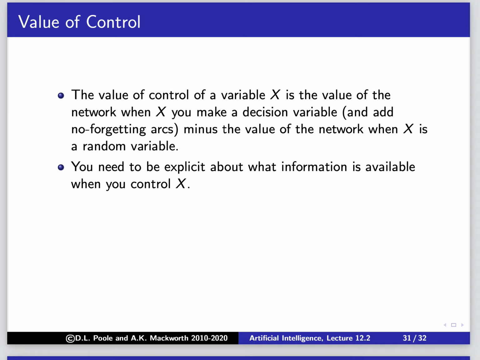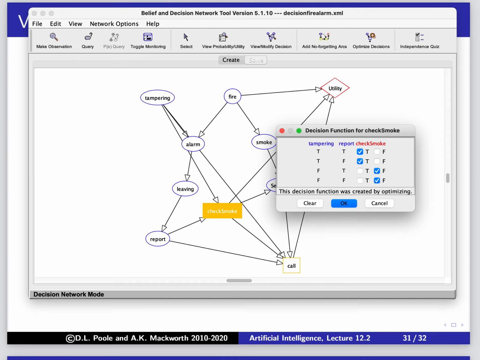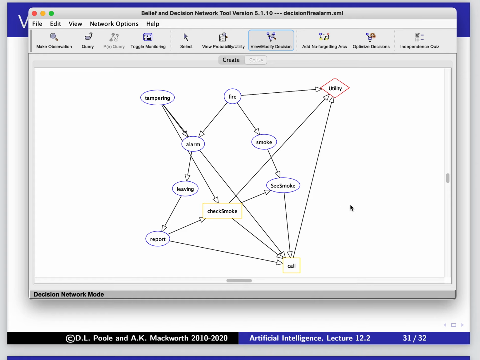Okay, so let's think about here from the smoke point of view. Okay, let's go back to there. So it turns out if we try to control the smoke, it doesn't actually help us, right? If we turn C smoke into a decision variable, and we don't condition it on smoke, then it's useless.